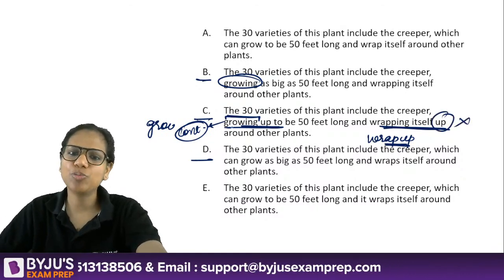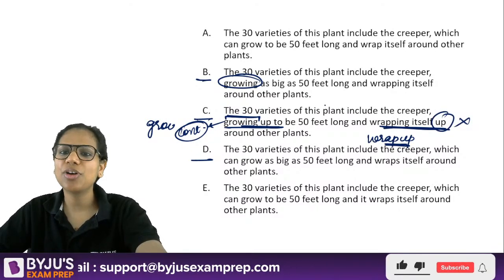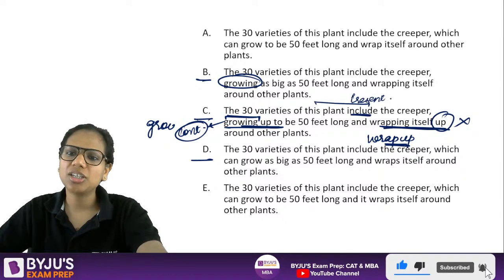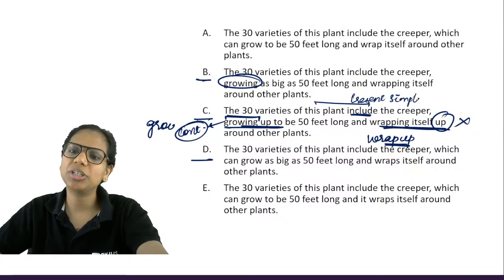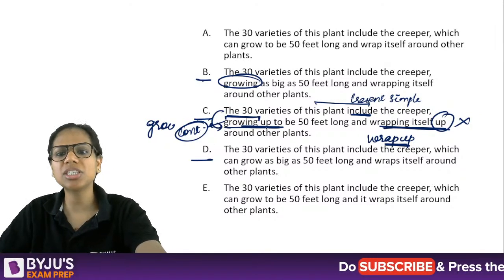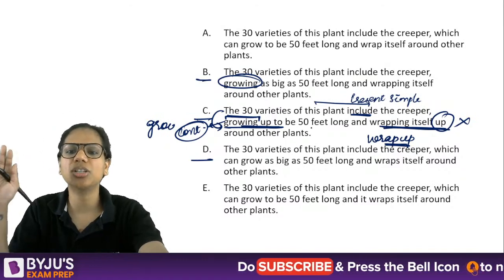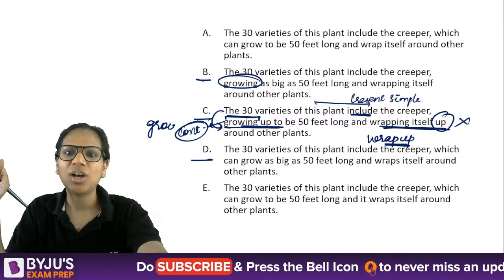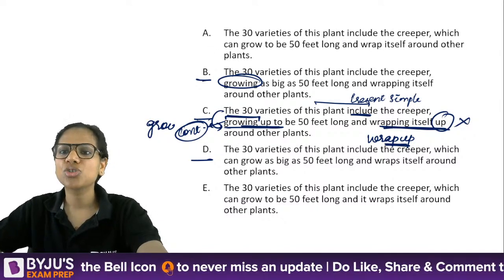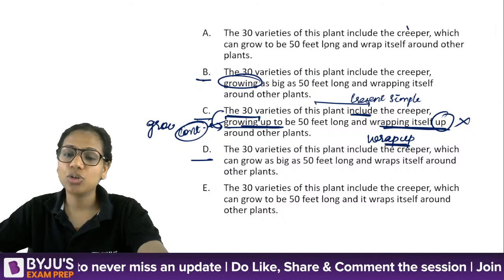Moreover, I have a problem with this continuous tense. If I'm talking in the present simple tense, why am I using this structure, growing up to be, as if this is a consequence? If it were a consequence, then I would have understood this use of the gerund. However, I am giving a quality of this creeper, so creeper, which can grow makes sense.